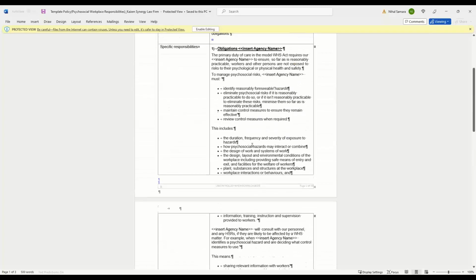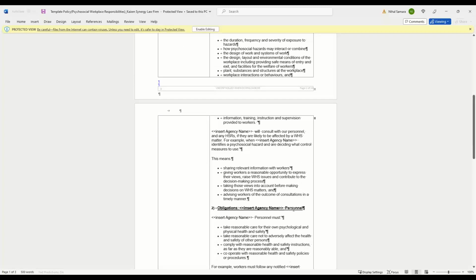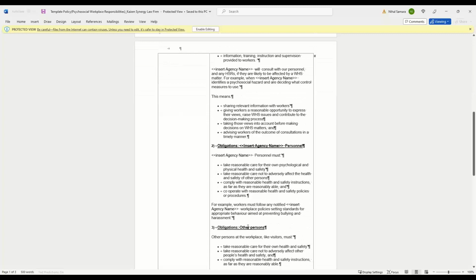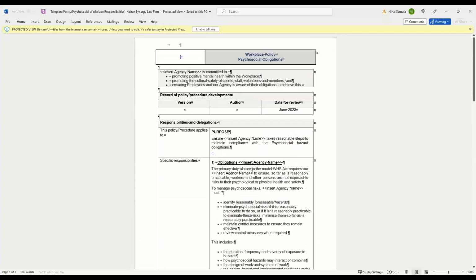And we've divided it up. So you've got the obligations for your agency, obligations for personnel, and obligations for other persons your agency is attached to. And of course, you can simply search and replace your agency name in here, and you've got a policy ready to go. The other document is the code of conduct.